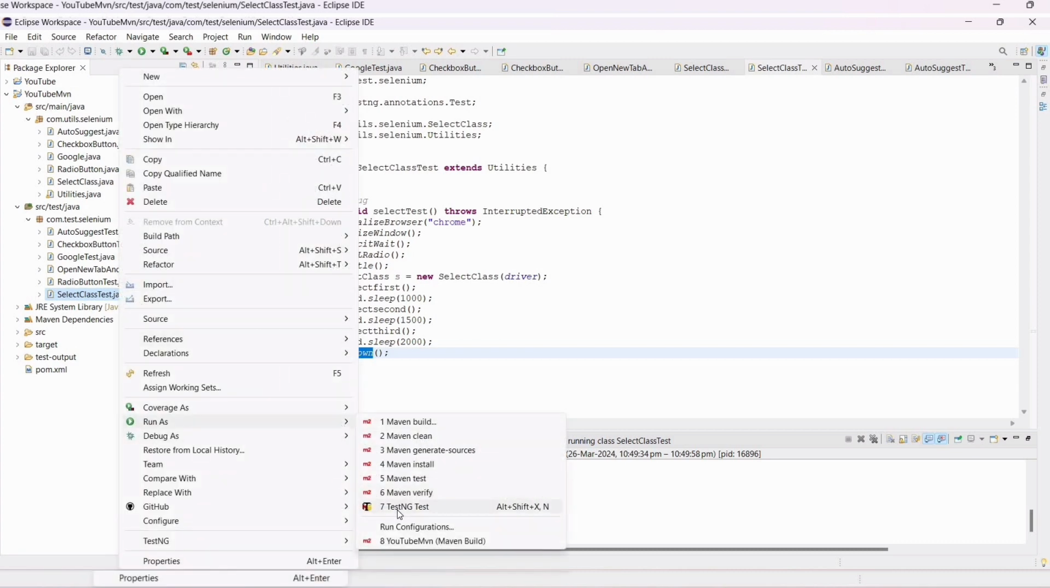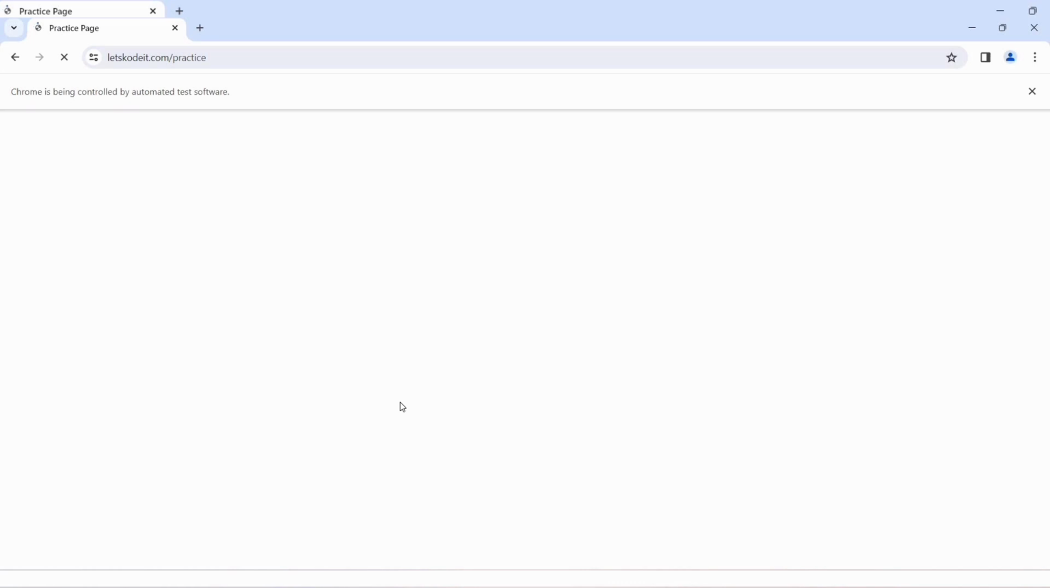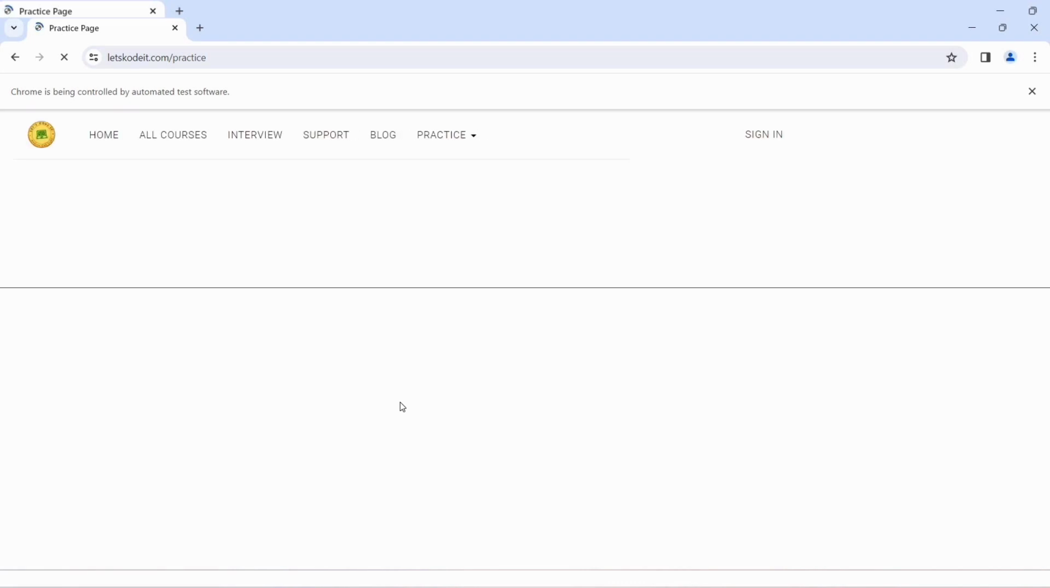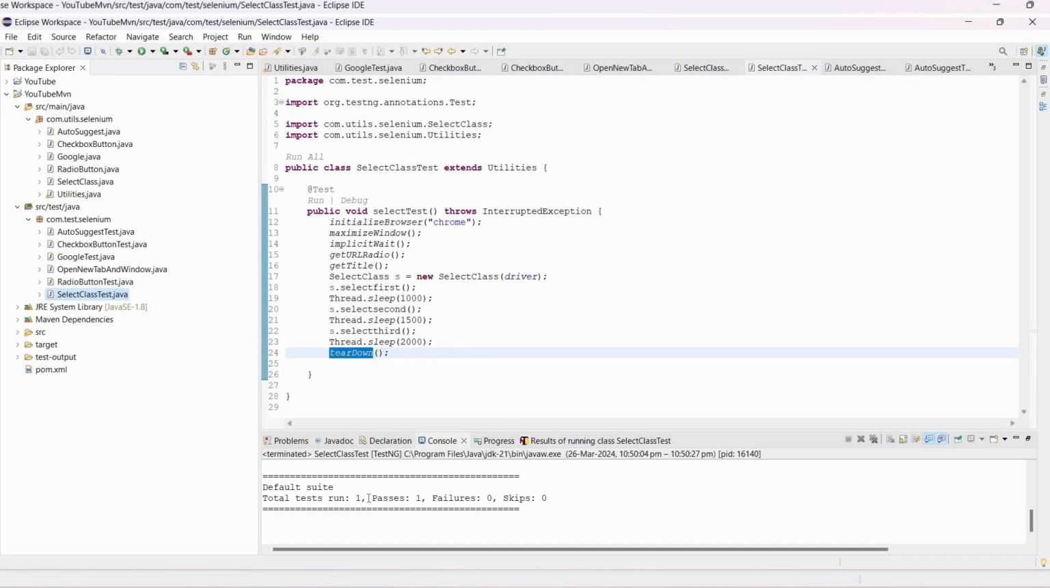Now it's loading. Application loaded. BMW. Now the second value, Benz. Now Honda. Are you able to see now, and it passed. So like this the Select class will work.